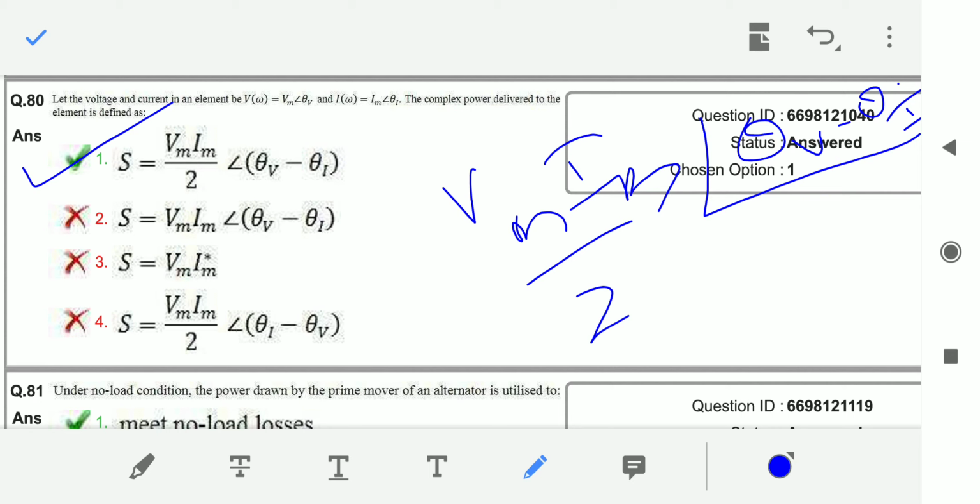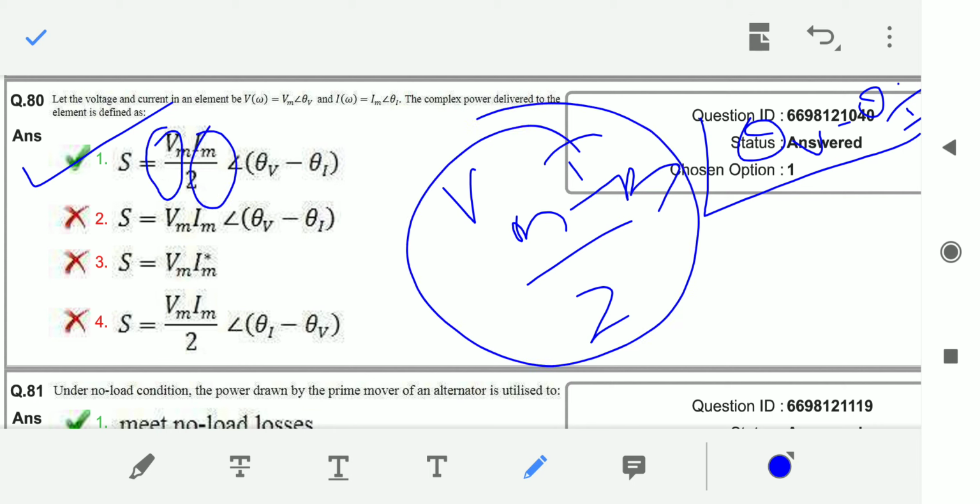And see, you should take RMS values only. Okay, RMS values only. Vm by root 2 into Im by root 2. That is nothing but Vm Im by 2.